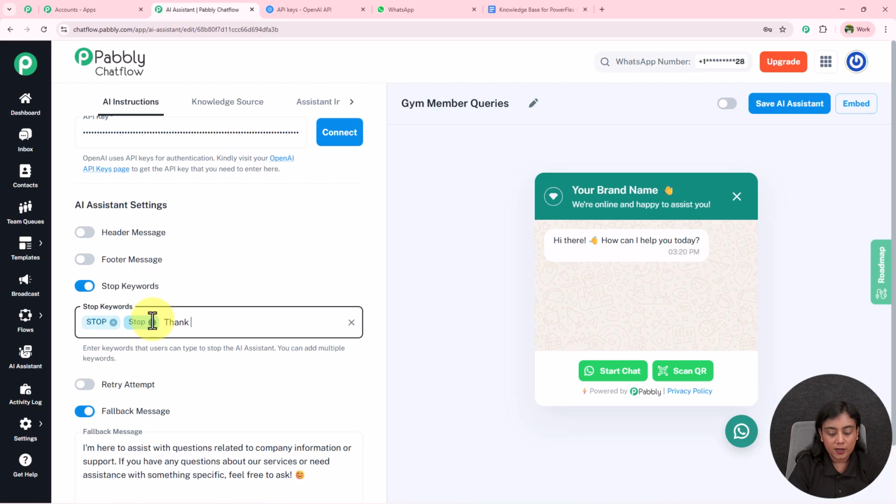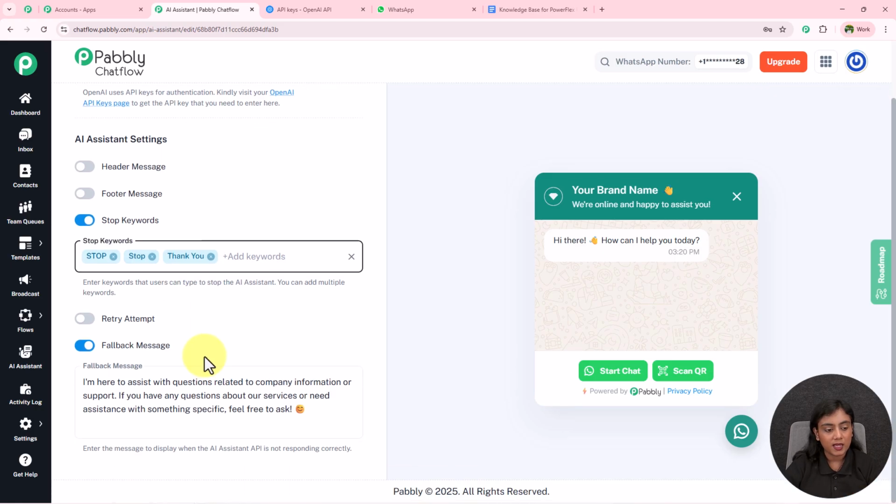Let's suppose I'm going to write over here as thank you as well. You can enter more keywords like this. Okay, in this manner this AI assistant is going to stop. Okay, so after stop keywords over here, it is retry attempt.